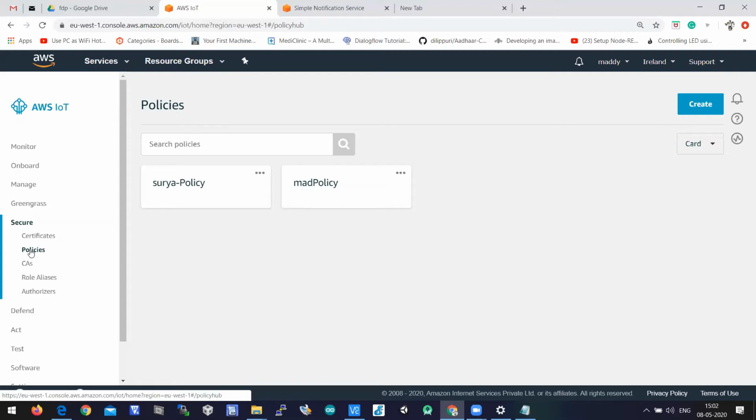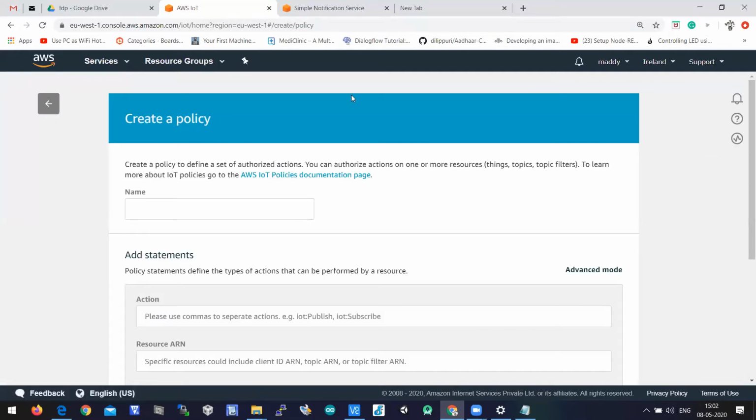You need to click on secure, and then click on policies. Then you will get a screen like this. Here there are already 2 policies created, but let us create a new one. For you it will be empty. Let us create a policy by clicking on the create button on the top right side.